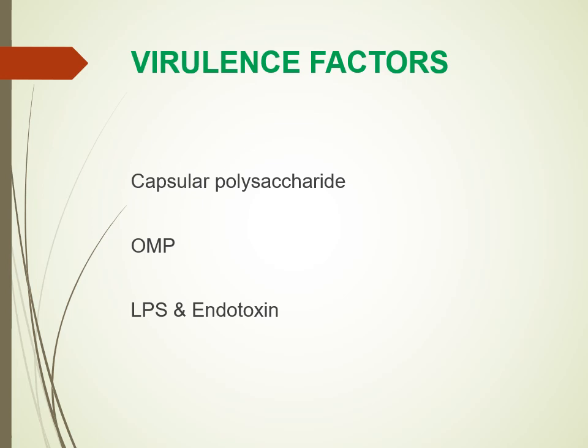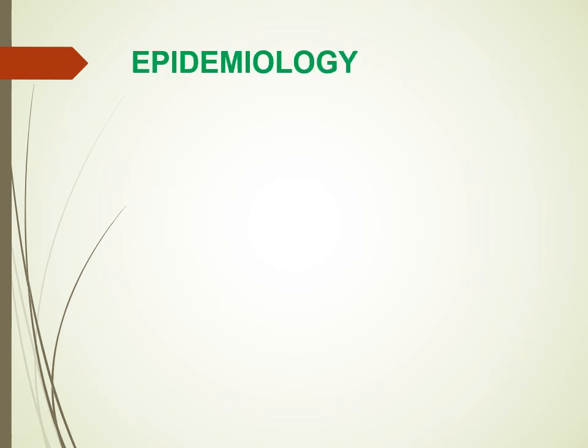These endotoxins activate the endothelial cells by means of certain inflammatory mediators, like interleukin 1 and 6. They increase the vascular permeability, which leads to fluid loss, and the patient can end up in shock. Then there can also be intravascular thrombosis, due to the activation of certain procoagulants, which can lead to disseminated intravascular coagulation.